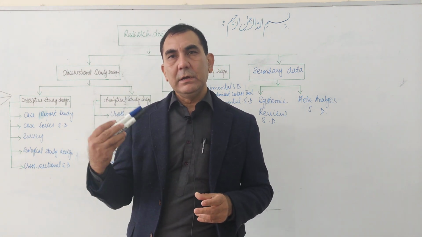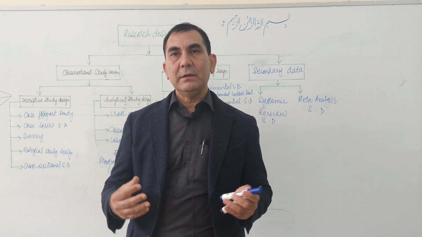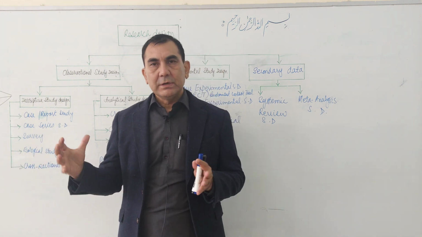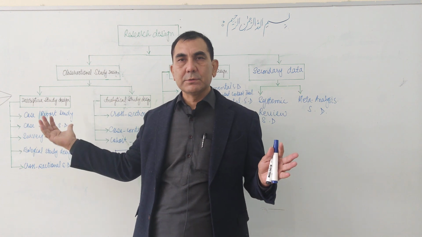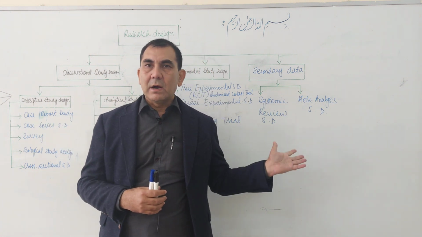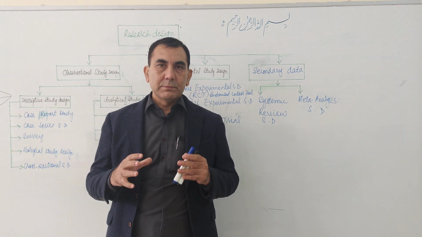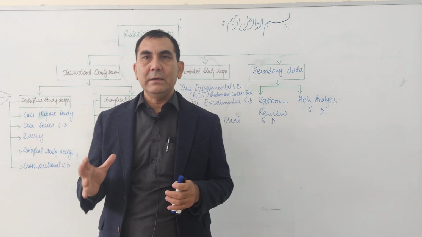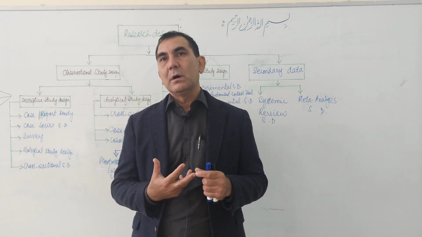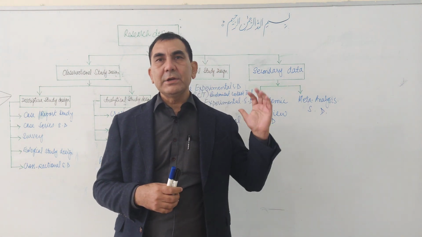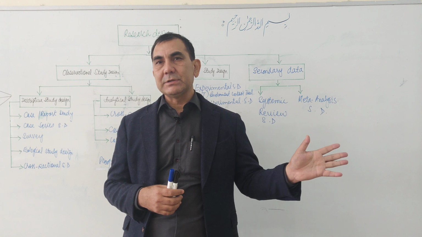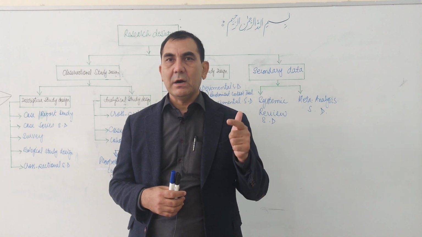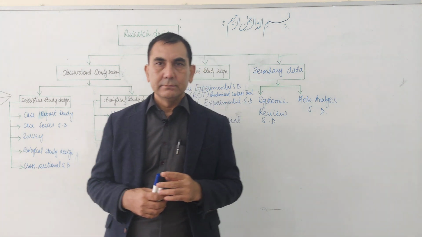In yesterday's lecture we learned about research design and the two broad categories of research design. The first category is called the observational study design and the second is called the experimental study design. In the observational study design, the researcher or scientist does not involve any activity, intervention or drug trial. In the experimental study design, the researcher performs an activity, an intervention or a drug trial.